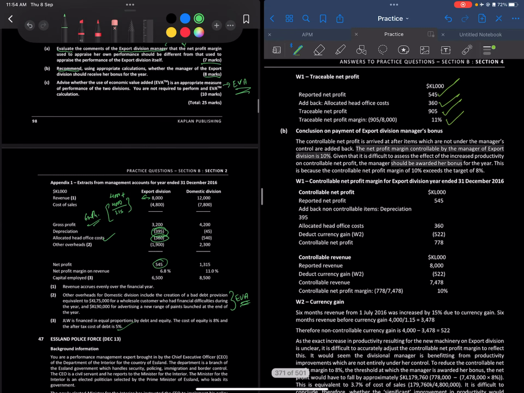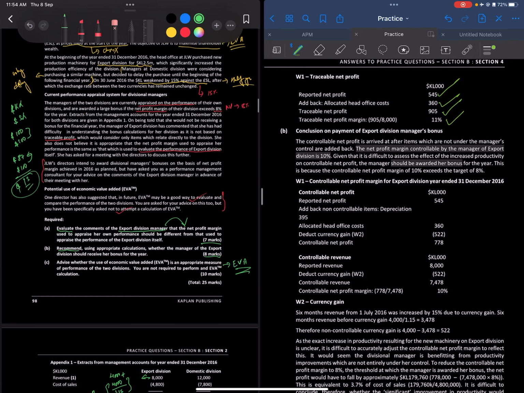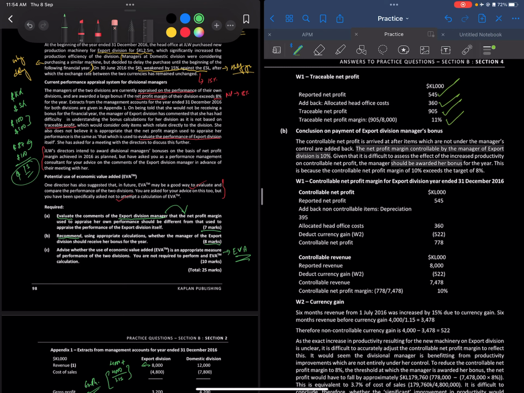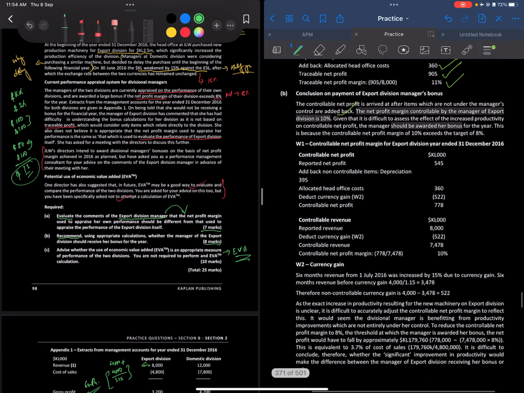Next thing, recommend, using appropriate calculations, whether the managers of the export division should receive a bonus. So we need to calculate controllable profit first of all. What's the controllable profit which was under this division manager's control? The net profit margin controllable by the managers of the export division is 10%. Given it's difficult to assess the effect of increased productivity on controllable profit, managers should be awarded their bonus for the year. Okay, so we just need to calculate.